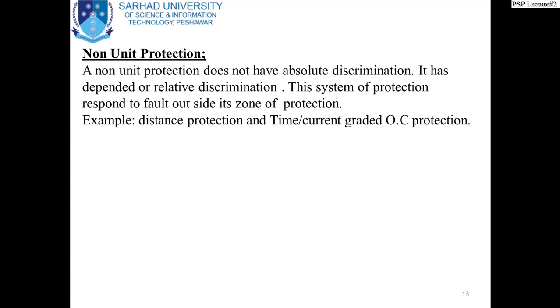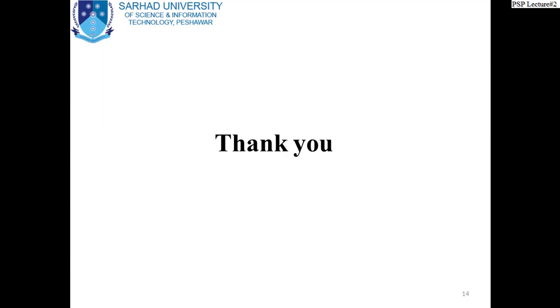So this is called non-unit protection. The whole protection scenario is divided into two types of protection: unit protection and non-unit protection. Right? Thank you very much.